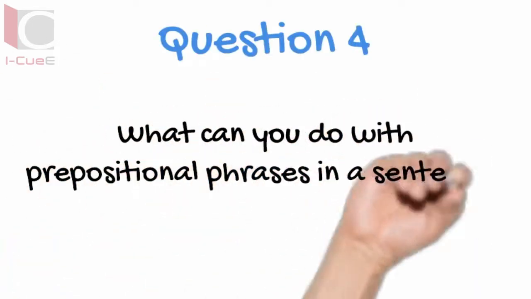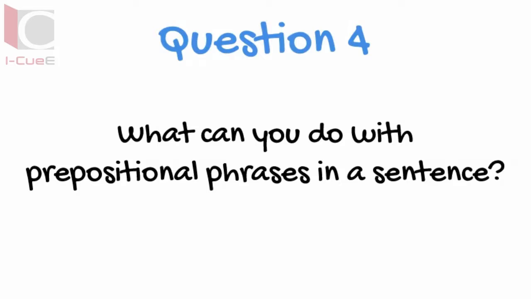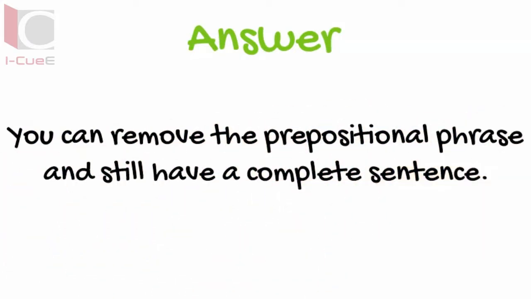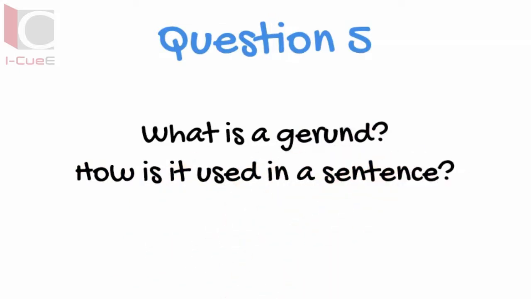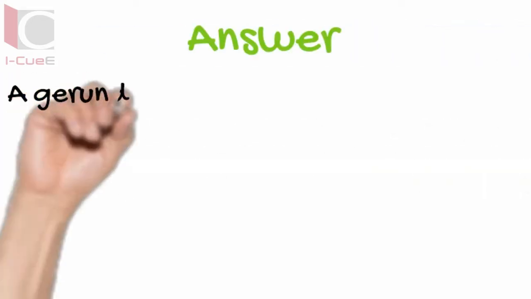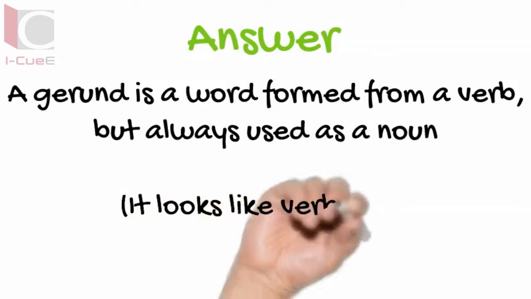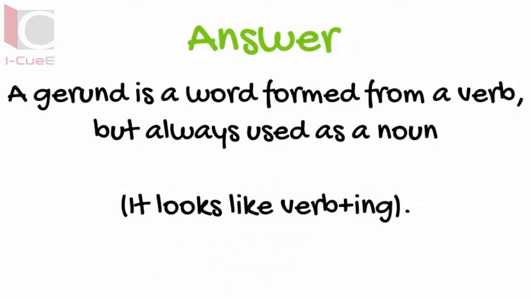What can you do with prepositional phrases in a sentence? You can remove the prepositional phrase and still have a complete sentence. What is a gerund? How is it used in a sentence? A gerund is a word formed from a verb, but always used as a noun. It looks like verb plus ing.